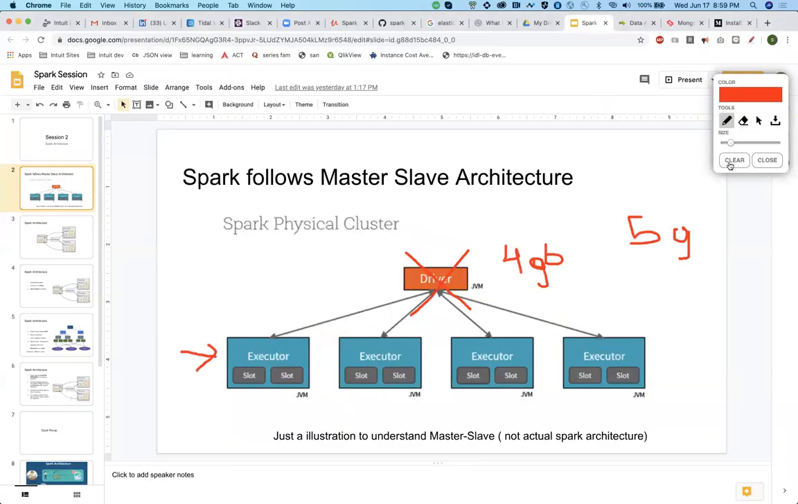Okay, let's move ahead. This is just an illustration of how a master-slave looks. Let's move on to the actual implementation of Spark.